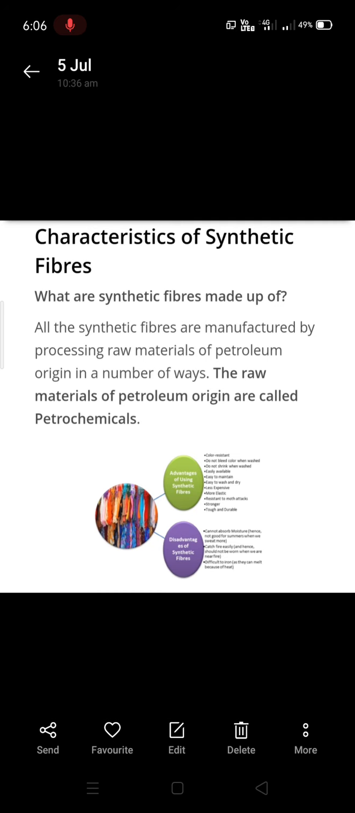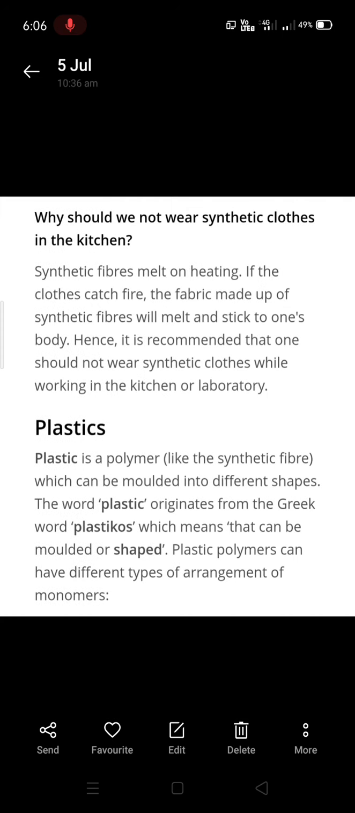Few clothes are difficult to iron because they may melt, right? So you should be very careful with them. And why should we not wear synthetic clothes in the kitchen or laboratory, right? There are certain reasons, because they'll melt. Some synthetic fibers will melt on heating as they contain chemicals inside them, so they'll melt and stick to one's body, and the body also will get burnt. So it's recommended not to wear synthetic fibers while working in the kitchen, laboratory, or even during festivals like Diwali.